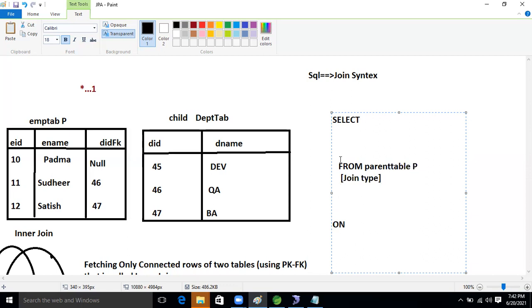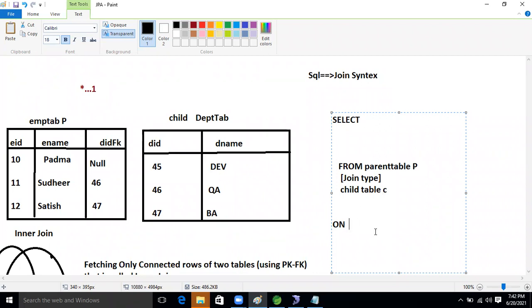After that we will write the child table. We will specify the child table name, and after that we will specify one alias name. One alias name.